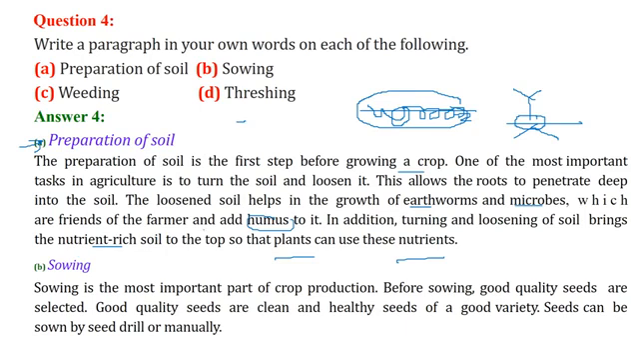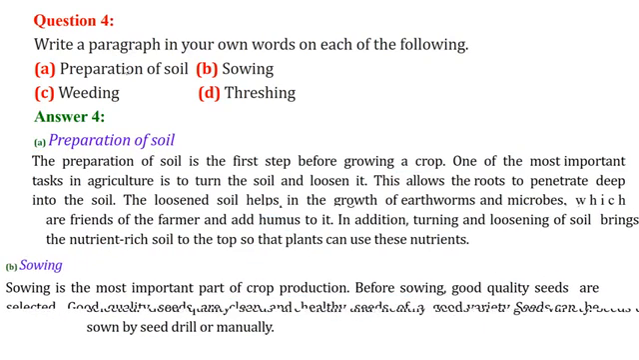Then sowing. Sowing is again one of the most important parts of crop production. Before sowing, we need to select quality seeds, good quality seeds, which are clean, healthy seeds of good variety, and sowing can be done with a seed drill, or manually.